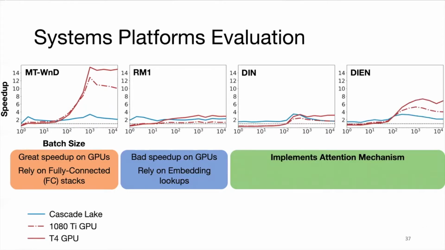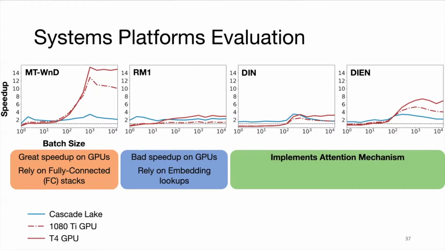Next, we want to talk about how different model architecture implementations of a high-level idea, like the attention mechanism, can have different system performance implications. These are 2 models used by Alibaba in their services, DIN, the Deep Interest Network, and DIEN, the Deep Interest Evolution Network.